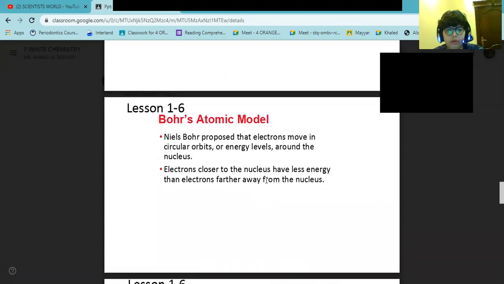Bohr's atomic model. Niels Bohr. Rutherford's model explained much of his students' experimental evidence. However, there were several observations that the model could not explain. For example, scientists noticed that if certain elements were heated in a flame, they gave off specific colors of light. Each color of light had a specific amount of energy.